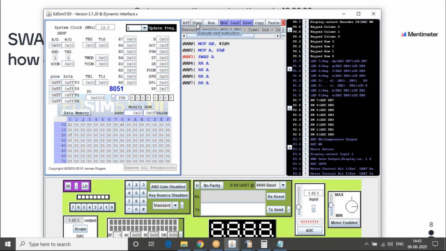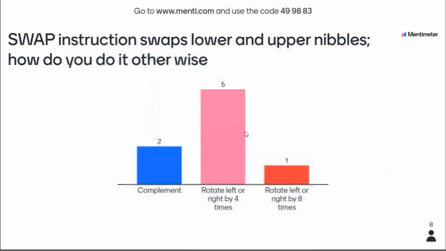Now I will step again. I am going to execute a swap instruction, which means AC will become F0. AC has become F0. So now if I do another 4 rotates, then it should become the value which it was before the previous rotates. So I will do 4 rotates, 1, 2, 3, 4. So you can see that AC has become the same value which we have set previously. So it was the same FF. So that's as good as rotating it through left or right by 4 times.